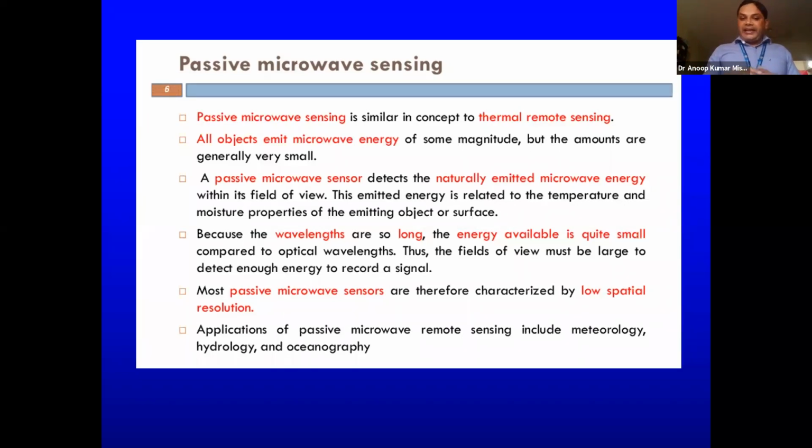And then the applications of passive microwave are actually multifold. It has application in meteorology, hydrology, oceanography, agriculture, in so many things. For defense application also, microwaves have huge applications.